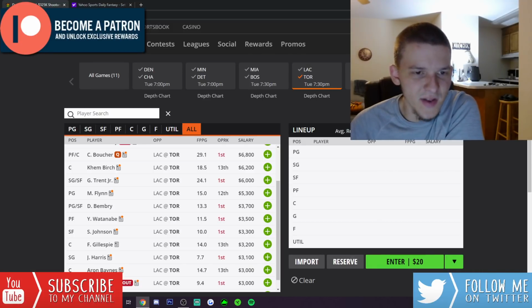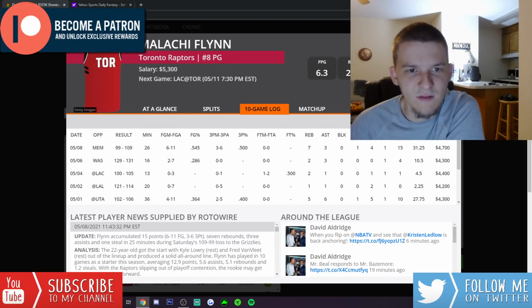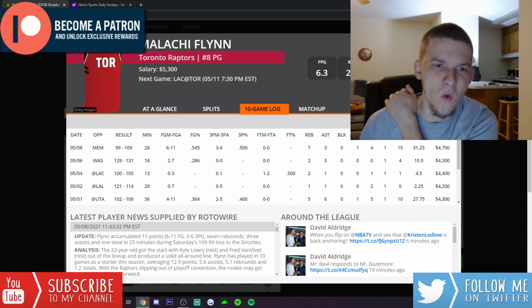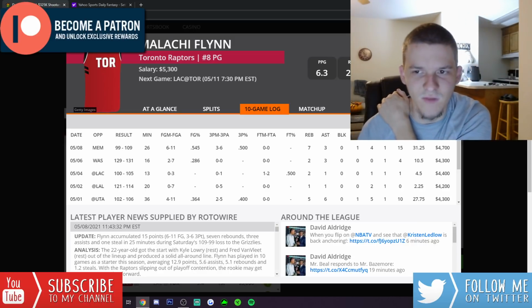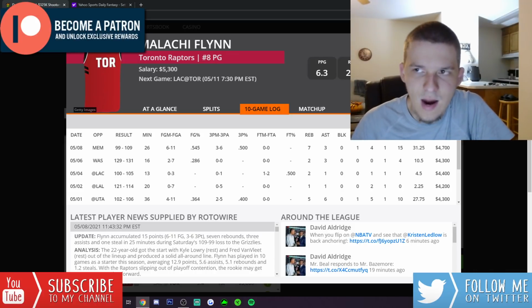Malachi Flynn, though, is a guy that I really like. Without Lowry, without VanVleet, we know we're going to get big minutes from Malachi Flynn. He only played 26 last game, but I would assume we probably get around 30-plus minutes from Flynn here. That does feel like a bit of an outlier. I'm not exactly sure why he only played 26 minutes, maybe because of foul trouble. He did have 4 fouls in that time, but no Lowry, no VanVleet.